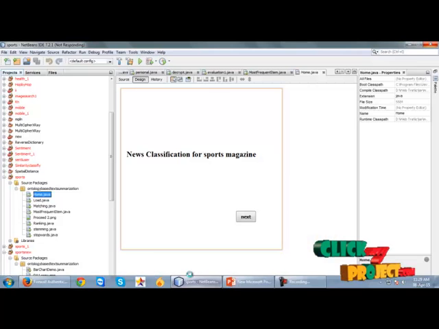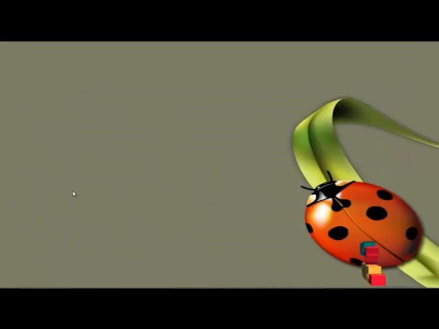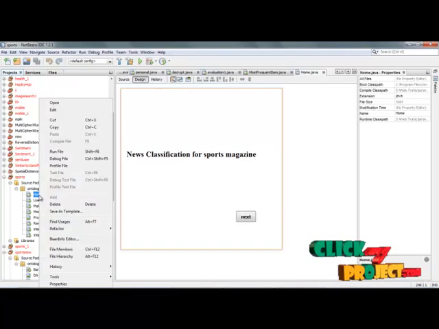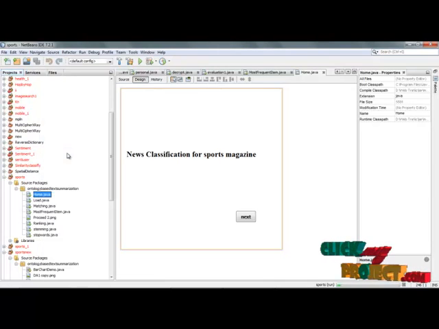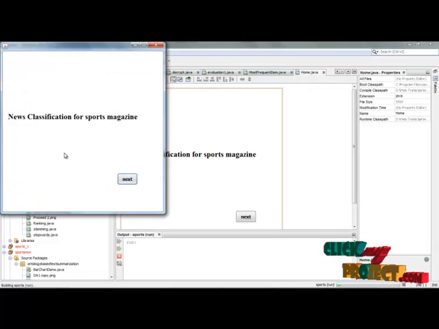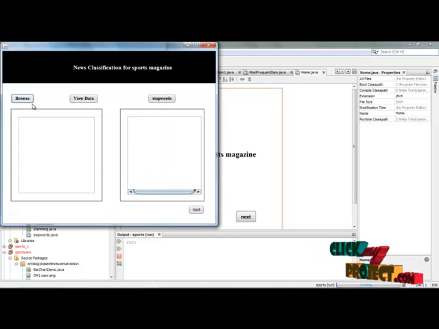Choose the home page and simply click it, and many options will appear. Simply click the run file option. After giving the run file option, wait for a while and the first page of our process will come up. This is the first page of our process. It is the news classification for sports magazine. So simply click the next option.